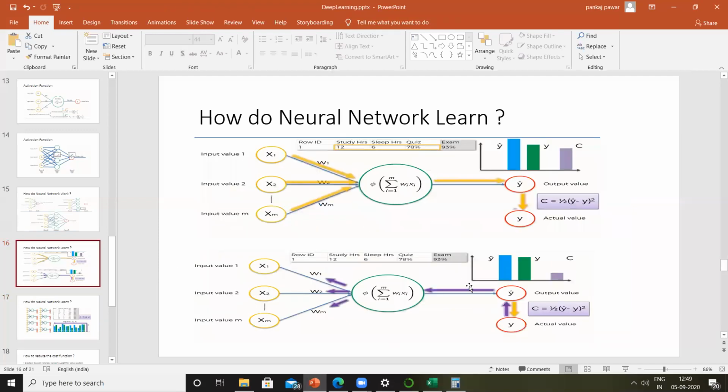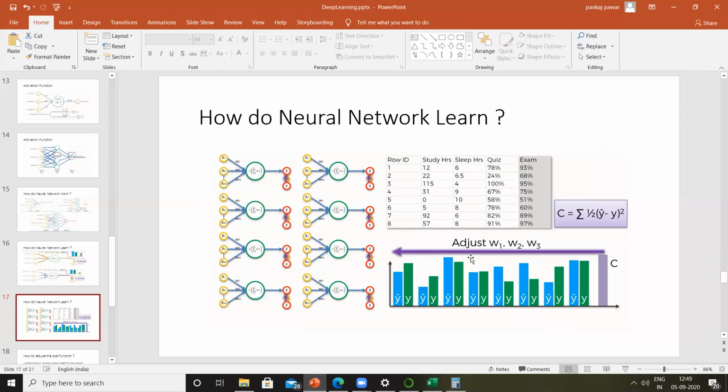So in this example, I was telling you that we are modifying the weights immediately. But a few of them might also decide to modify the weights after processing all the rows, right? So in this case, what will happen? We'll take the first student, based on study hours, quiz, it will do prediction. So let's say this is the prediction y cap here. Then we took the second and we didn't adjust the weight immediately. Now using the same weightage, we are trying to predict the output of the second student. Using the same weightages, we are trying to predict the outcome of the third student, fourth, fifth, sixth, seventh, and eighth.